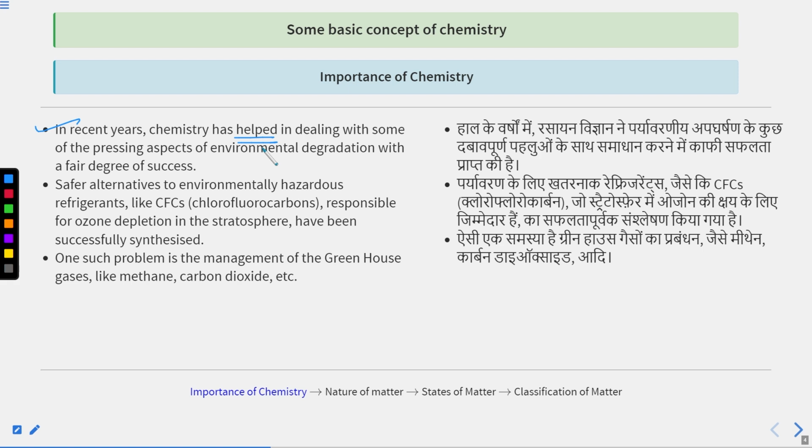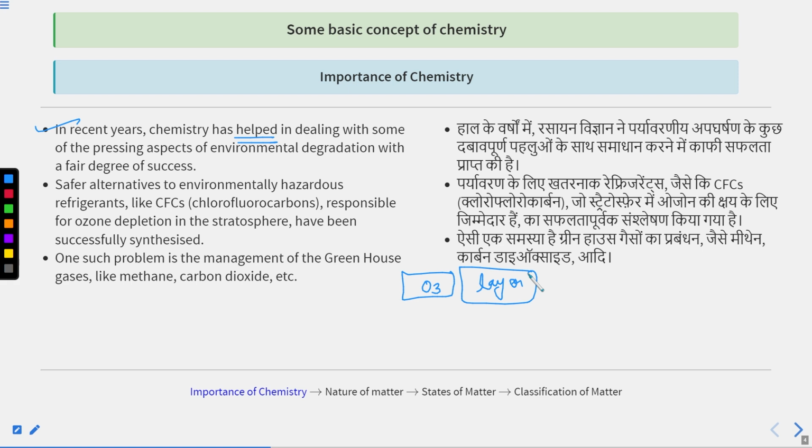For example, you have heard of ozone layer depletion. This ozone layer depletion takes place due to CFC, due to harmful, hazardous refrigerants. But now safer alternatives are there.